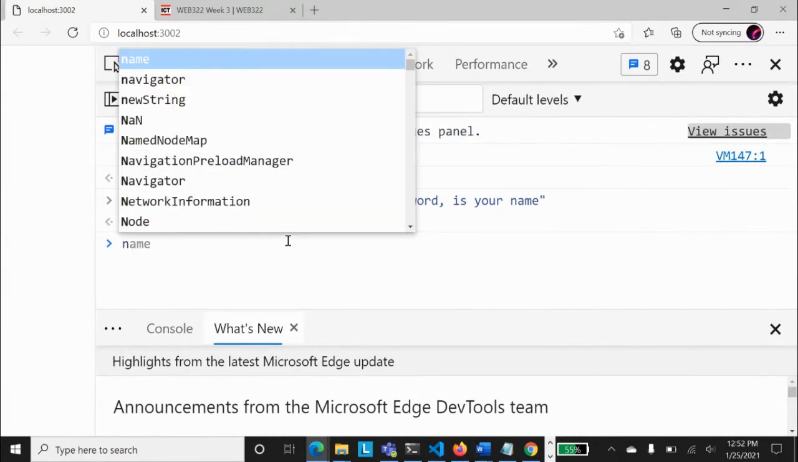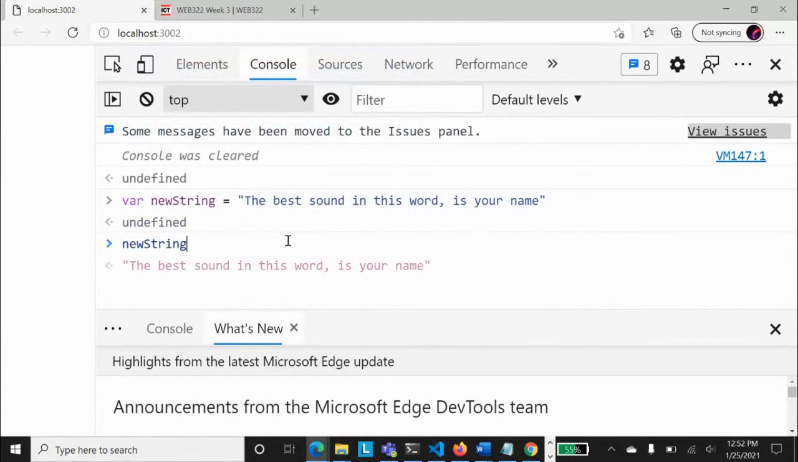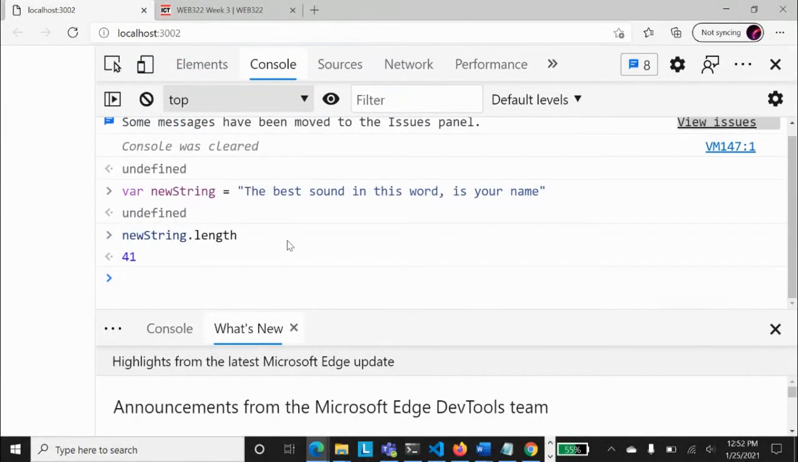Now, the first one that we talked about, if I say new string dot, the first one is the length. Now, this is a very important one. So it means that the best sound in this world is your name. It has basically 41 length. So if I want to know the length of any string, what we do in JavaScript is that we just place the name of that string along with dot length.